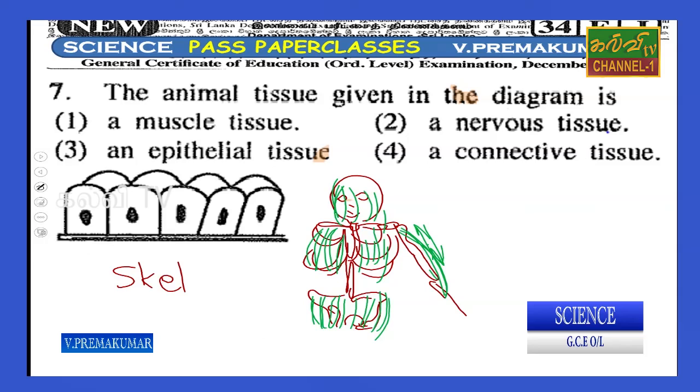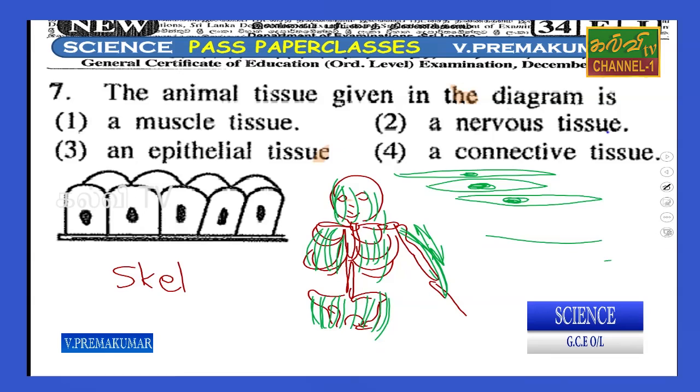But the smooth muscles are mostly in the intestines. Under the microscope, the smooth muscles have a ray type shape, with one nucleus. Cardiac muscles especially have branches.